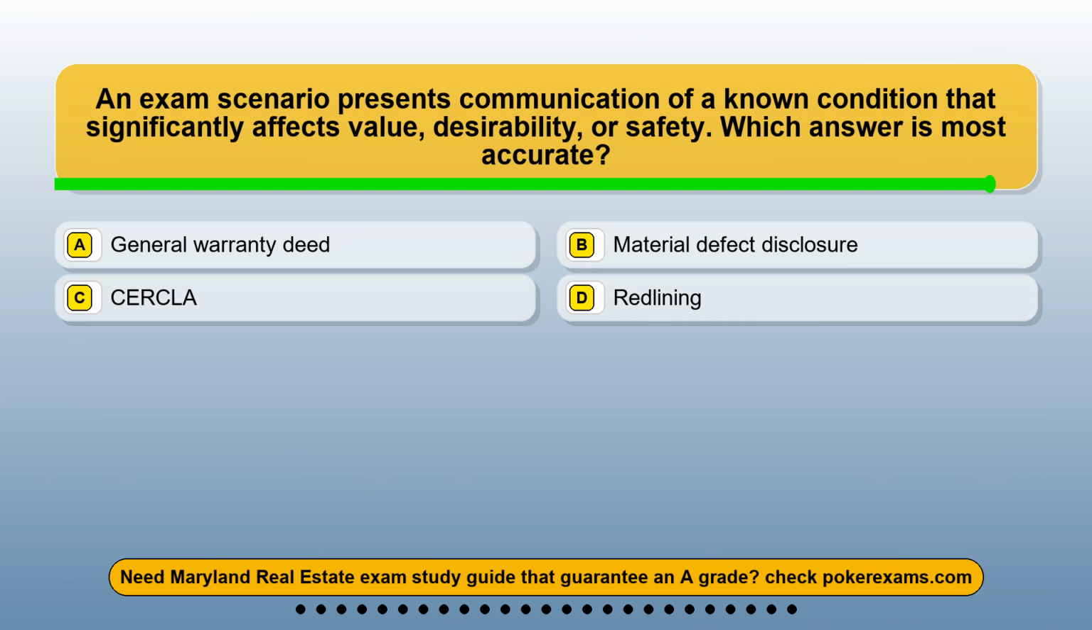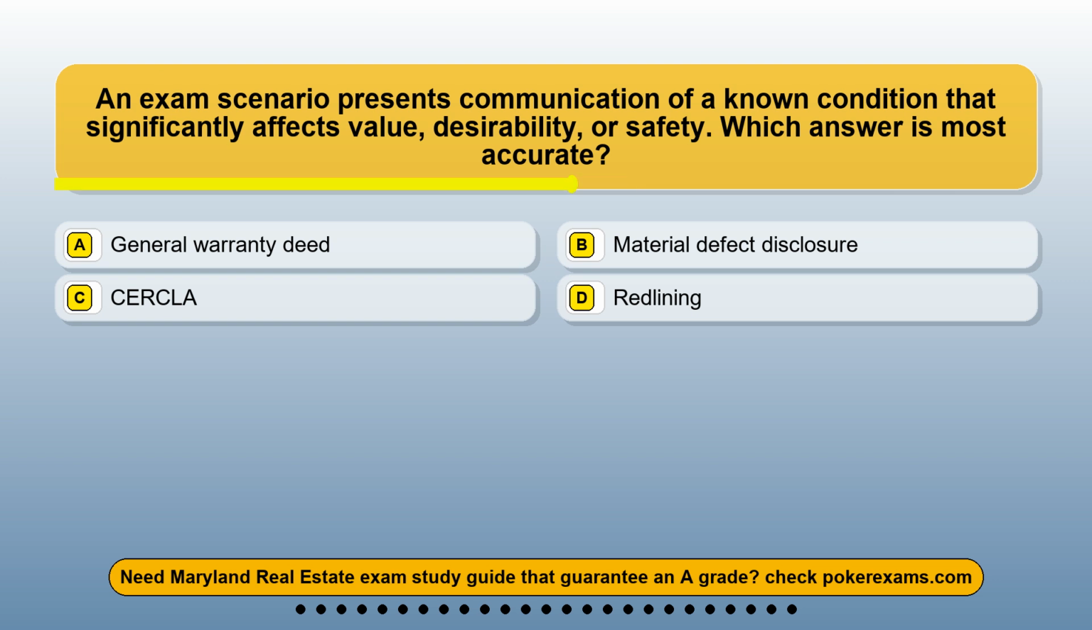Question 3. An exam scenario presents communication of a known condition that significantly affects value, desirability, or safety. Which answer is most accurate? Option A. General warranty deed. Option B. Material defect disclosure. Option C. CERCLA. Option D. Redlining.